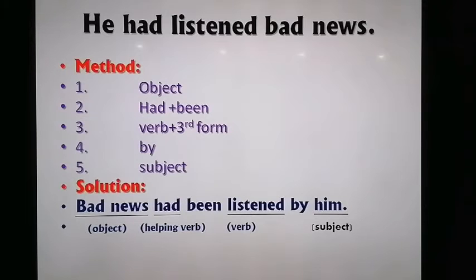So let's see the first example, that is, he had listened bad news. The method of transition is that number 1, we shall place the object; number 2, we shall add had plus been; number 3, we shall add the third form of the verb. As you see, in passive voice there is always the third form of the verb. Number 4, we shall add by, and number 5, there will be the subject. So the solution is: bad news had been listened by him. So you see here, bad news is an object, and had is a helping verb, and listened is the third form of the verb, and the subject came at the end of the sentence.